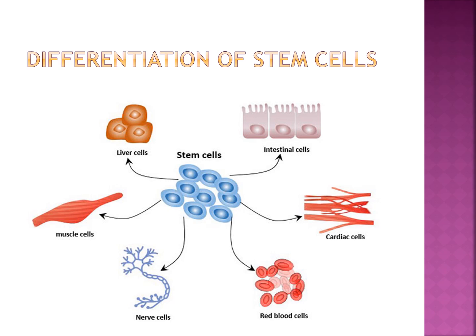In such situations, stem cells are used for treatment of disease, which is called stem cell therapy, in treating neurodegenerative disorders like Parkinson's disease and Alzheimer's disease.